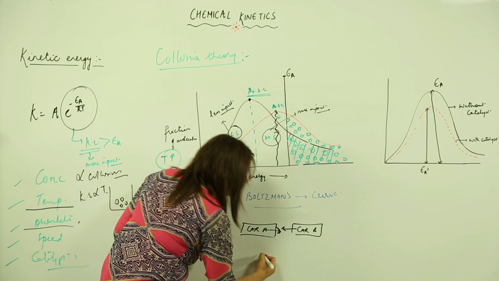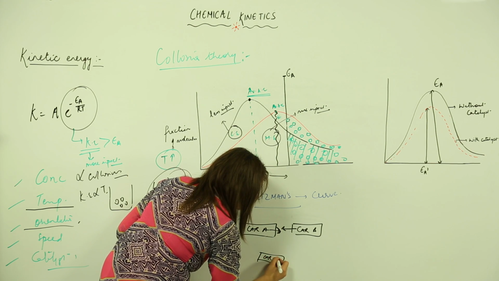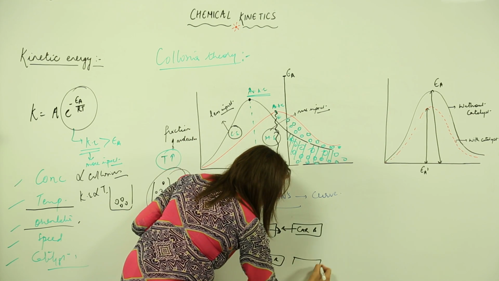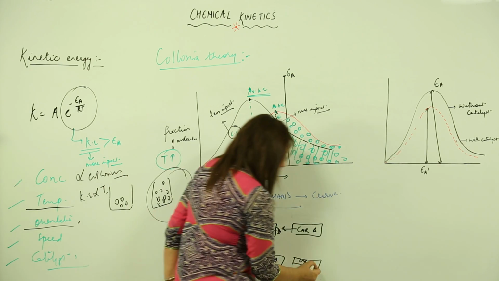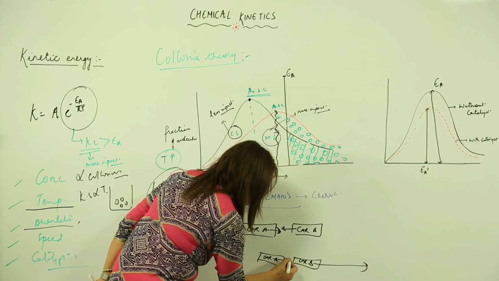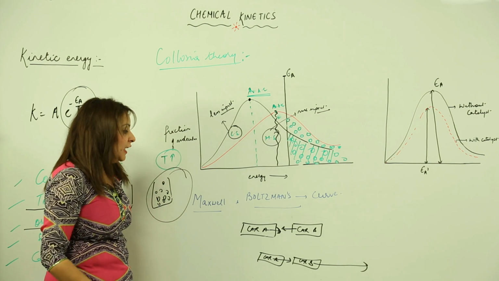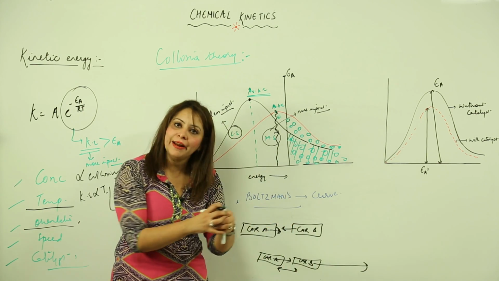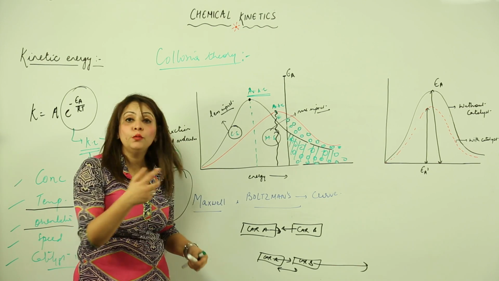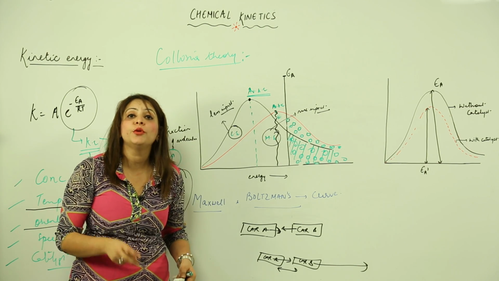Now suppose car A is moving in this direction, and car B is moving in the same direction ahead of car A, and car A is moving after car B. Then they again crash into each other. So in which case do you think the breakage is going to be more?